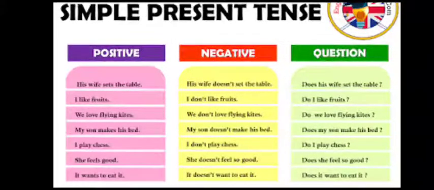It wants to eat it. Sorry, over here "he" will come. He wants to eat it. He doesn't want to eat it. Does he want to eat it? Okay, so these were a few examples of simple present tense in different types: positive type, negative type, or question types.